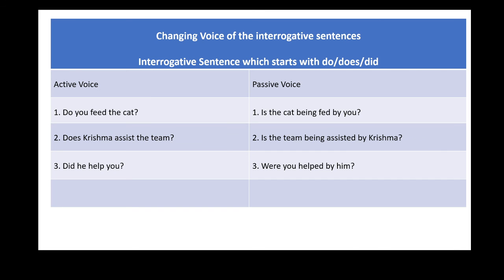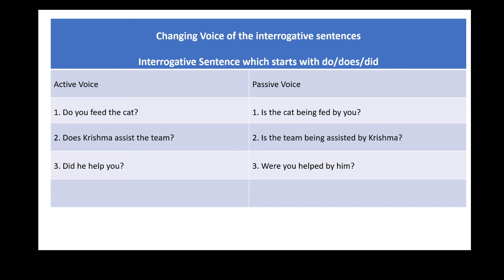Next example is, does Krishna assist the team? Simple sentence will be, Krishna assists the team. Its passive voice will be, the team is being assisted by Krishna.